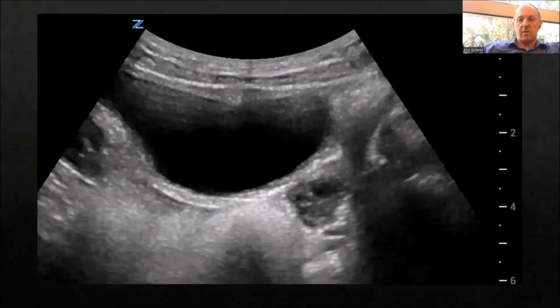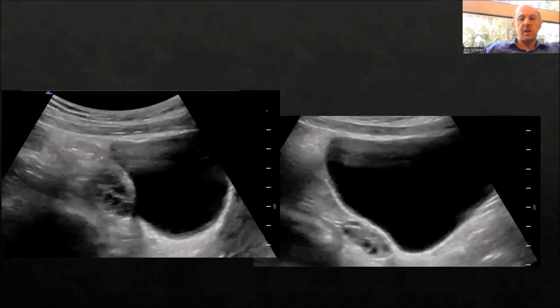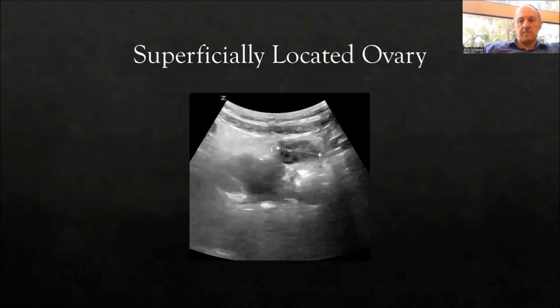And here I am rocking the ovary again. On sagittal, the ovary can have a variety of positions. Here we have a normal ovary, and here we have another normal ovary. You can see that they are in different positions behind the bladder. And they can even be superficially located. And so if you don't find it on first try, scan around.